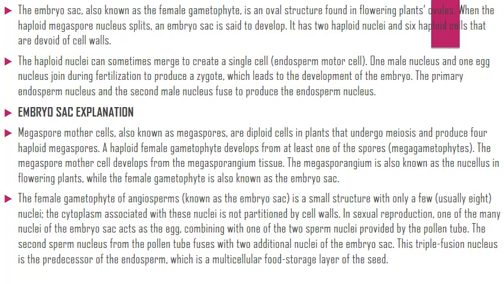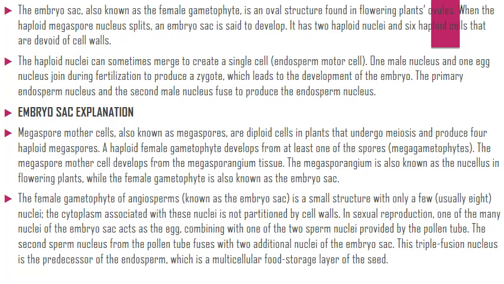The megaspore mother cell develops from the megasporangium tissue. The megasporangium is also known as the nucellus in flowering plants, while the female gametophyte is also known as the embryo sac. The female gametophyte in angiosperms is a small structure with only a few nuclei. The cytoplasm associated with these nuclei is not partitioned by cell walls.